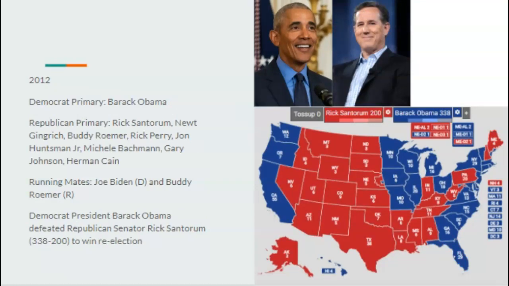In 2012, Barack Obama would be renominated by the Democrats, and the Republicans would nominate the former senator out of Pennsylvania, Rick Santorum. Santorum would choose Louisiana Governor Buddy Roemer as his running mate, so we have a person from the Rust Belt and South to hopefully pick off some votes away from Obama. But Santorum would still lose to Obama. Obama would win 338 to 200, despite Santorum winning Pennsylvania, West Virginia, Kentucky, Indiana in the process. So again, Obama would still do the things he did IRL.